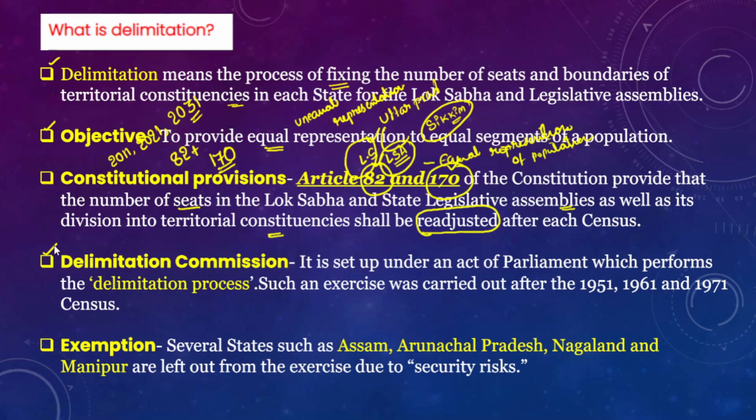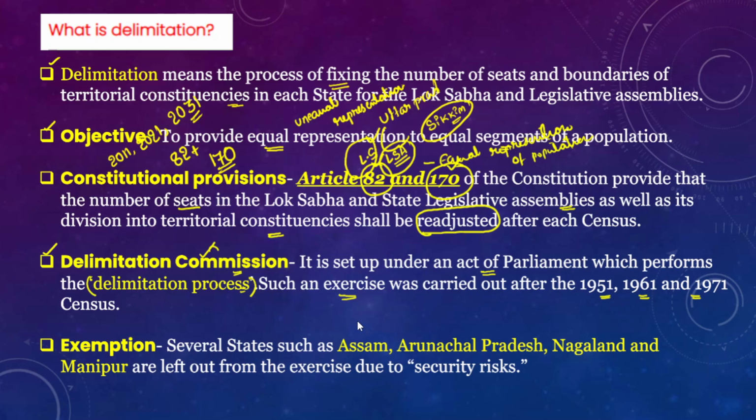Accordingly, a delimitation commission will be constituted. It is set up under an Act of Parliament, or a legislation by the Parliament, which performs the delimitation process. The process of readjusting the boundaries of the constituencies is done by the delimitation commission, and this process is called the delimitation process. Such an exercise was carried out after the 1951, 1961 and 1971 census.